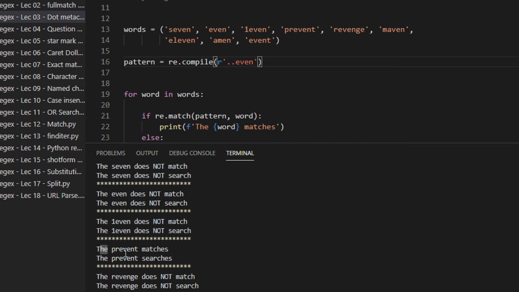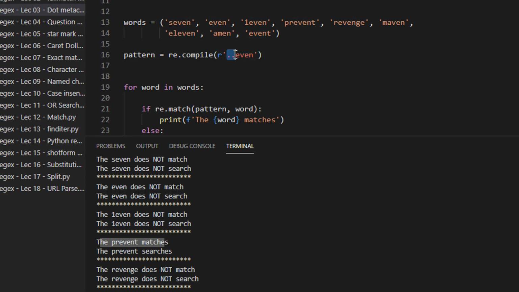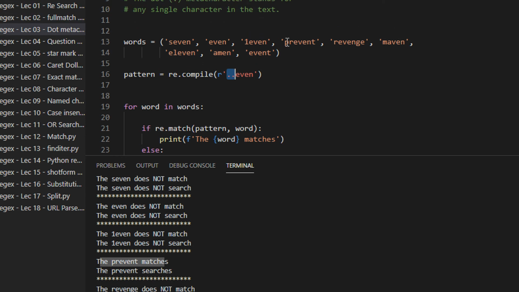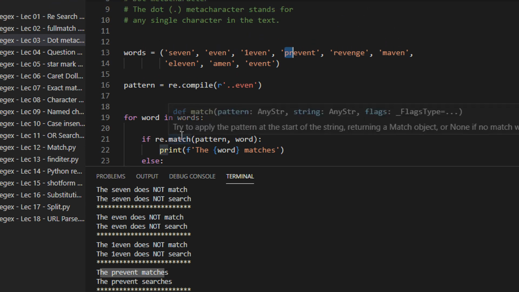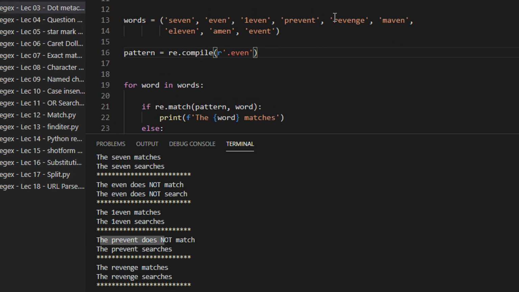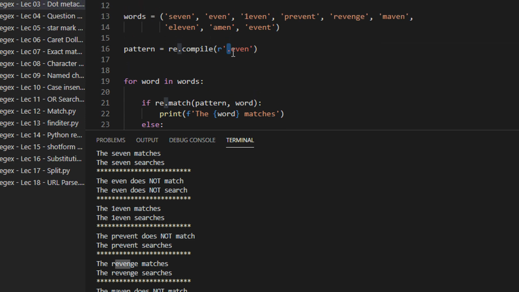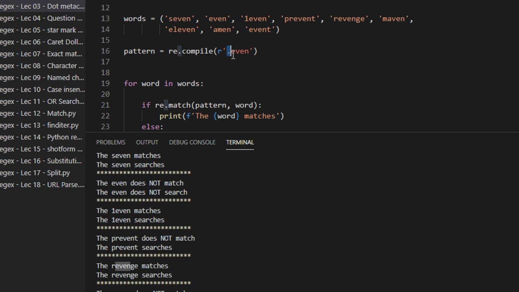See, the prevent matches because before even I am allowing two characters, any two characters, that are P and R. And then you can see what match does. Match will start from the start of the string, so including these two random characters followed by even, we are matching. Let us go back to our previous example just to complete it. Revenge, again it matches. Why? Because we have even and before that we have a single character, R. If you are matching, search will automatically be done.